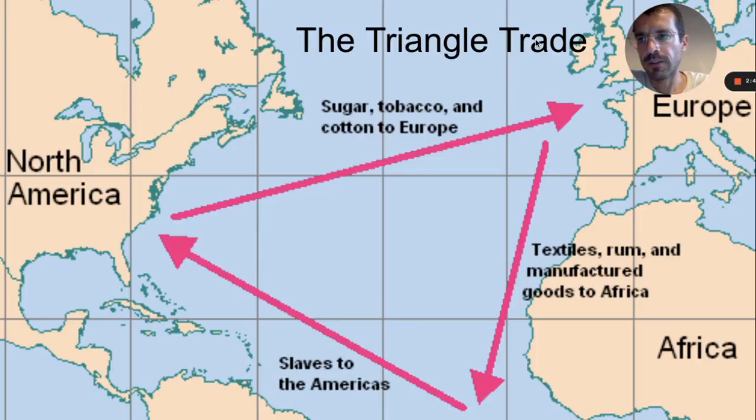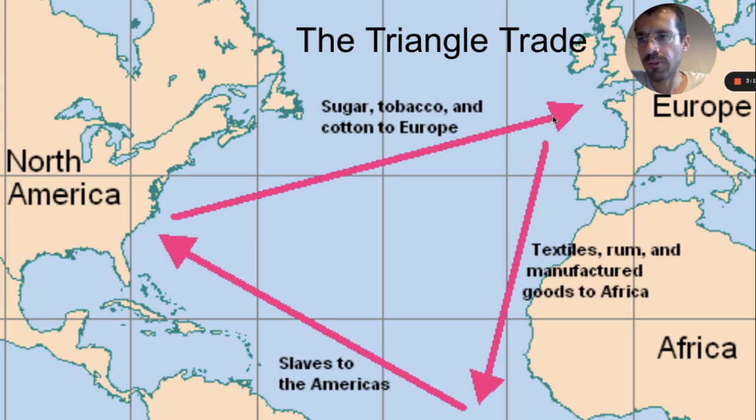The slave trade was part of a system called the triangle trade or triangular trade, and it's also called the transatlantic slave trade because it went across the Atlantic Ocean, transatlantic. It's called the triangle trade because it had 3 parts or stops, and here they are: the 13 colonies, England, and West Africa. At the first stop in the 13 colonies, raw materials like tobacco or sugar were shipped east across the Atlantic to the second stop, England.